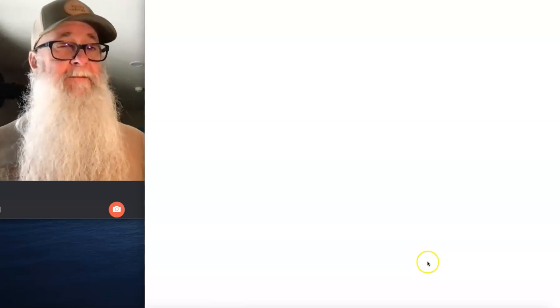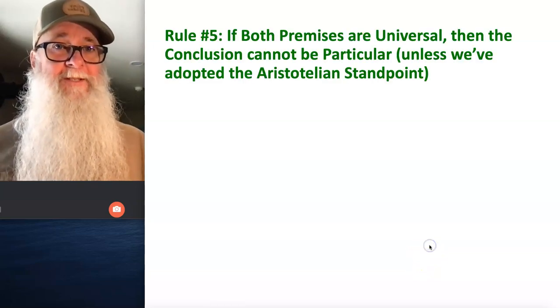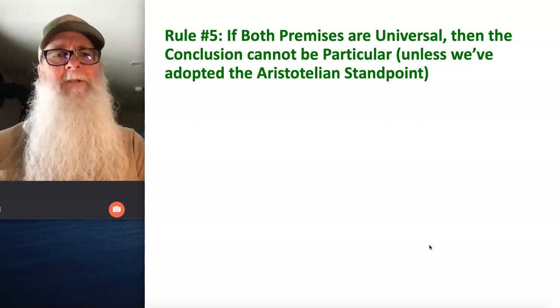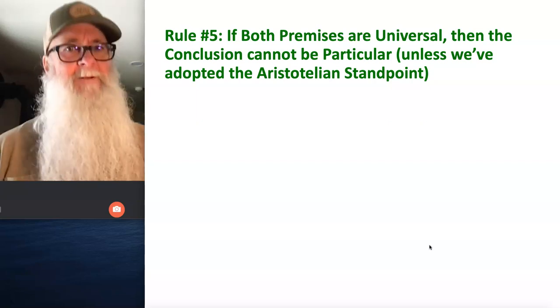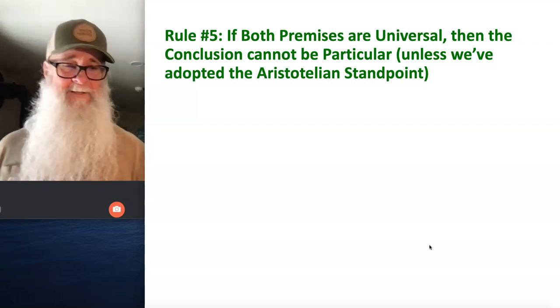The fifth and final rule for categorical syllogisms is this. If both premises are universal, then the conclusion cannot be particular, unless we're working from the Aristotelian standpoint. Okay, so let's take a look at what this means.